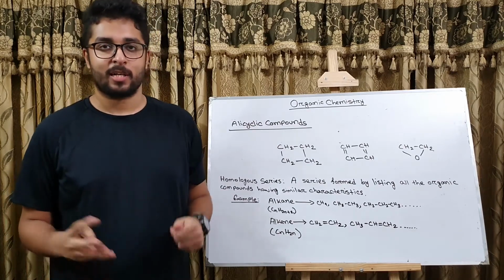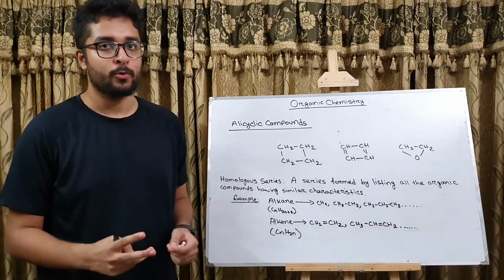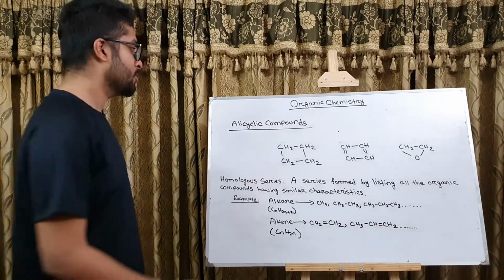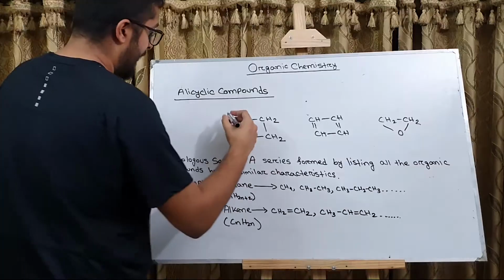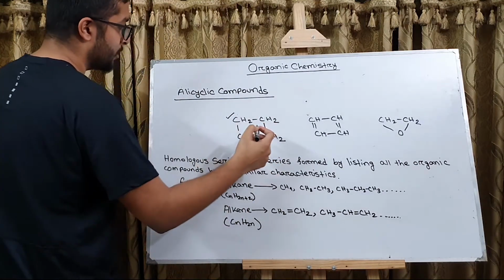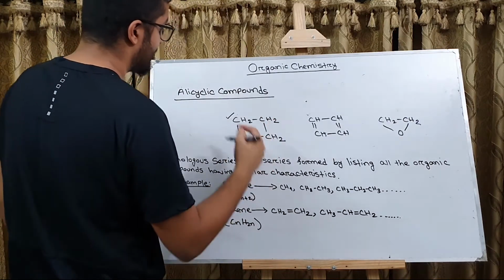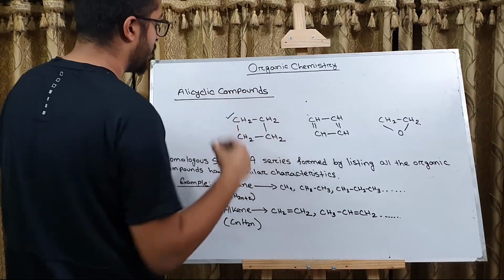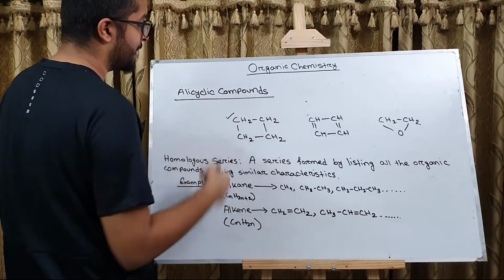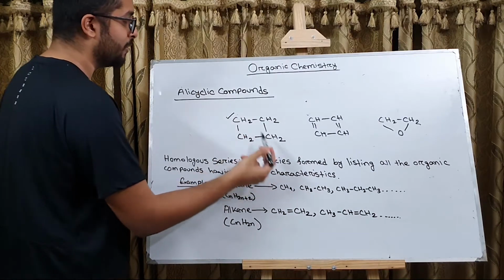So alicyclic compounds are those cyclic compounds which do not follow one or more than one of the rules which state whether a compound would be aromatic or not. So let's look into some examples. As this structure here, we can see this is a closed chain compound. So it is a cyclic compound, but the second rule which makes a compound aromatic states that the structure must have alternate single and double bonds. But here all the bonds are single, so this is not an aromatic compound. This is an example of a cycloalkane, and we can name it cyclobutane.